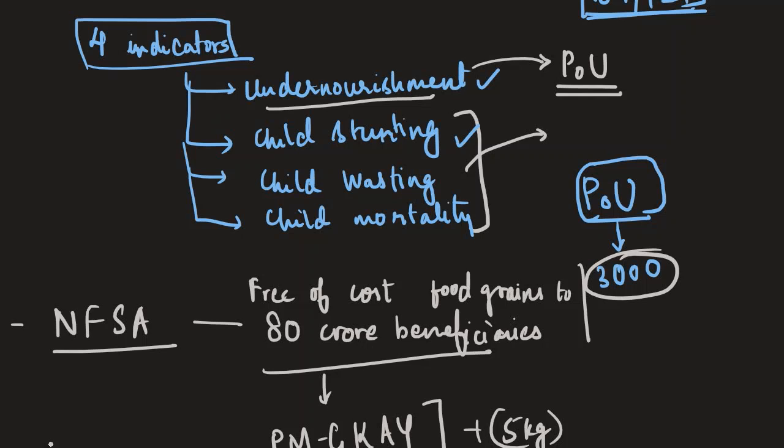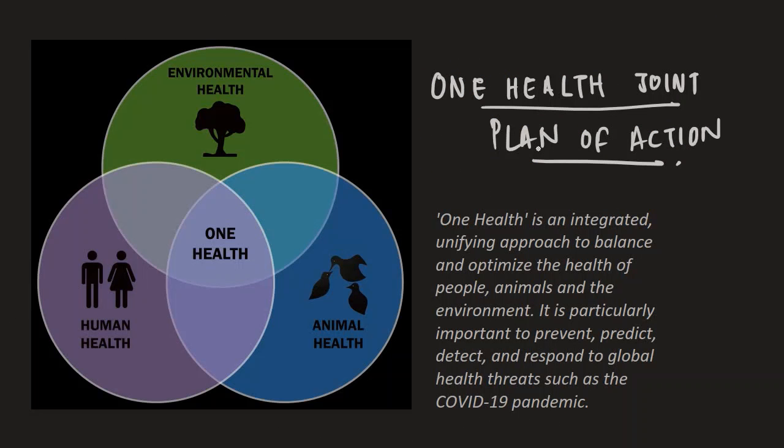Now going to the next. Next is One Health Joint Plan of Action. So if you go to the WHO's website, you will find this particular description for the One Health approach.